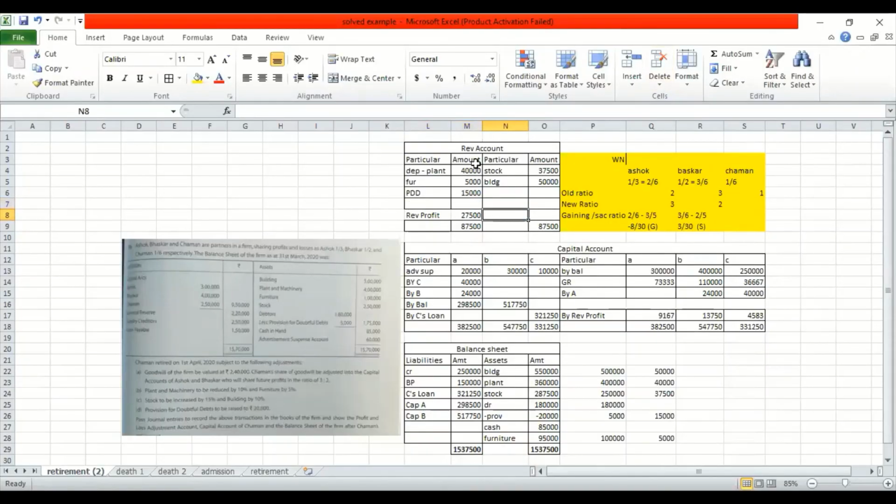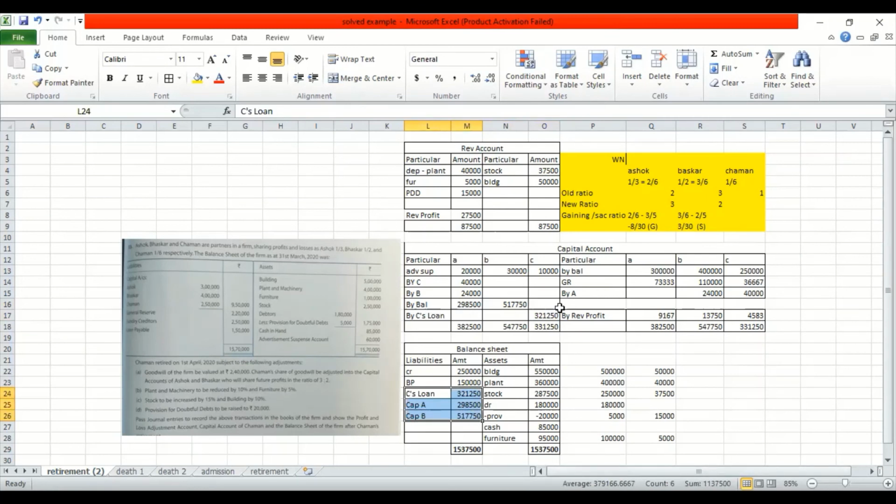So now first thing, I got the revaluation profit, that is 27,500, which I distributed in the old ratio. After that I close the capital accounts. When I close the capital accounts, I saw that A, B and C have a credit balance, that is, the credit side is bigger. I wrote the same figure over here. Then I found out the balance for A and B, that is 2951, and for C I have written 321250. These three figures have been taken to the balance sheet and posted here. That's how I complete my sum.